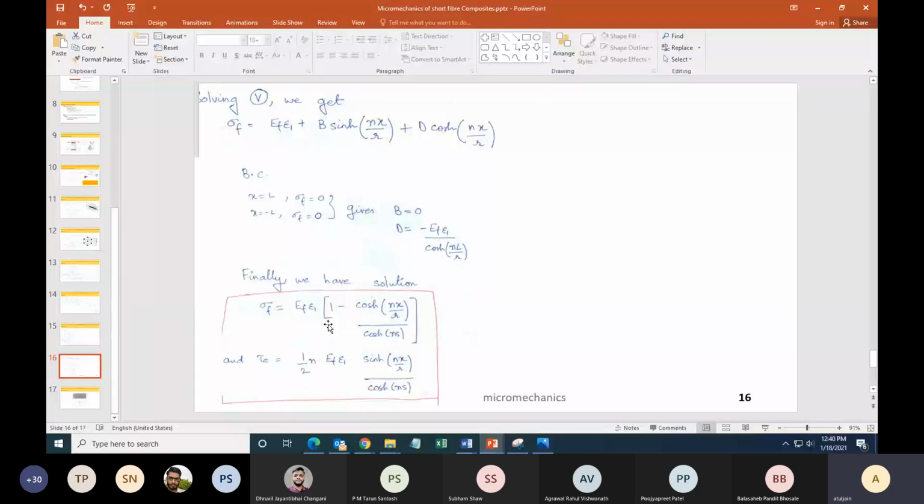In epsilon? Epsilon is the strain. No, sir, it is n by L. L by R is the aspect ratio of the fiber. R is the radius of the fiber, L is the length of the fiber. This L by R is accounting for the fiber geometry. As s varies, the stress will vary.